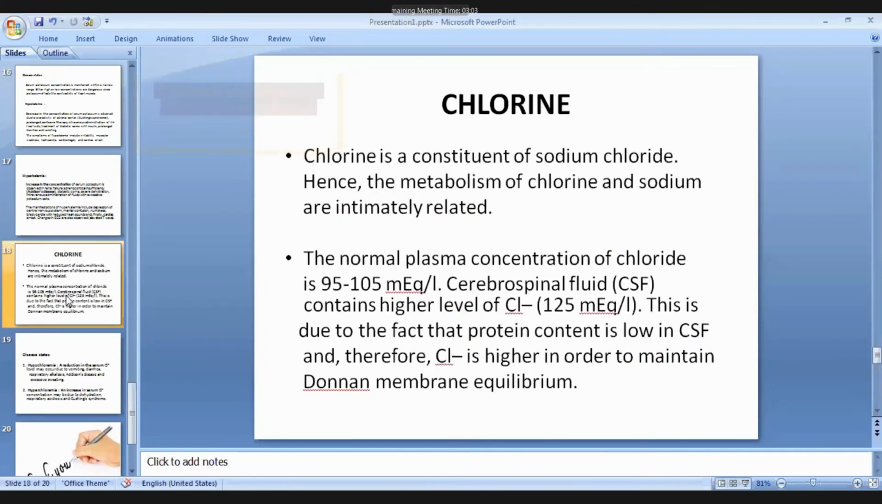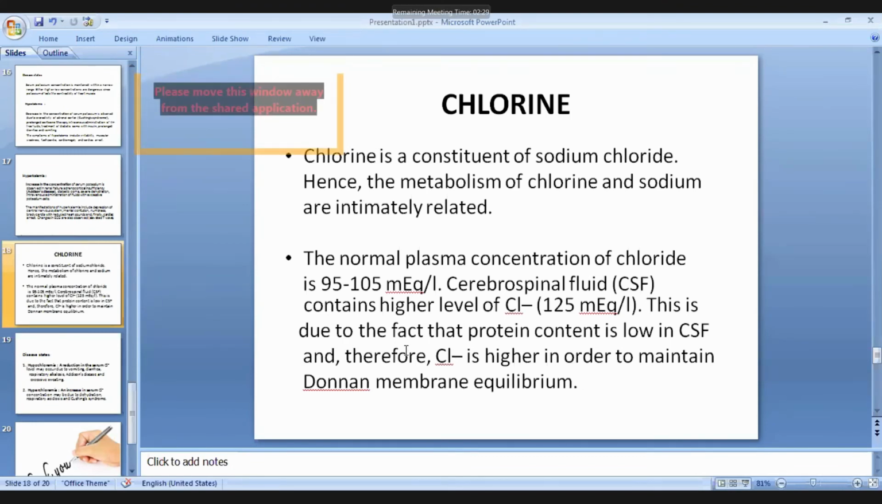Another major electrolyte is chlorine. Chlorine is the constituent of sodium chloride, and the metabolism of chlorine and sodium are intimately related, interrelated we can say. The plasma concentration of chloride is 95 to 105 milliequivalent per liter. Cerebrospinal fluid (CSF) contains a higher level of chlorine, that is 125 milliequivalent per liter.